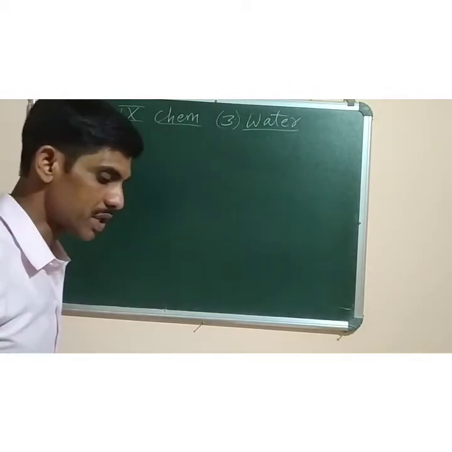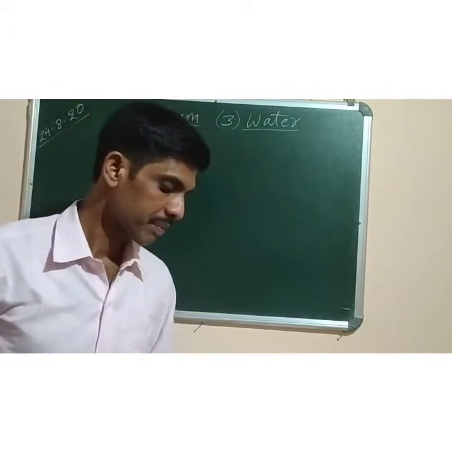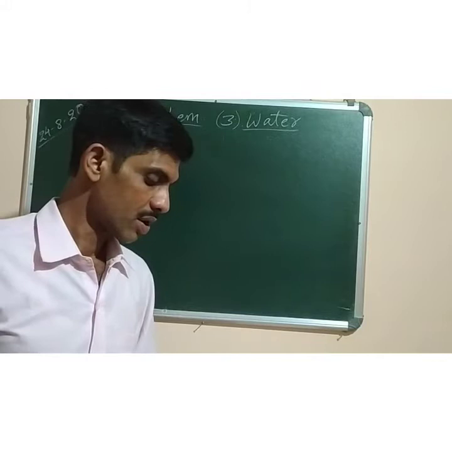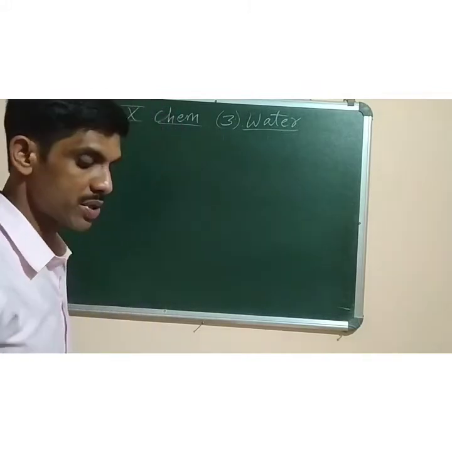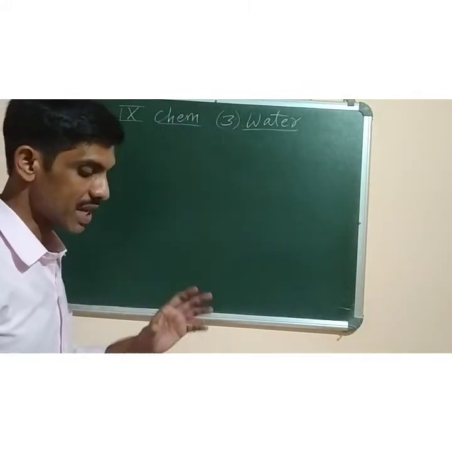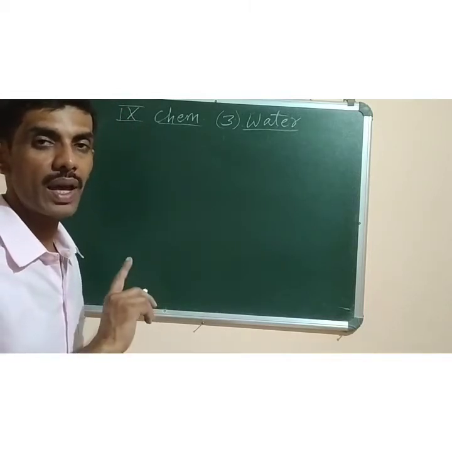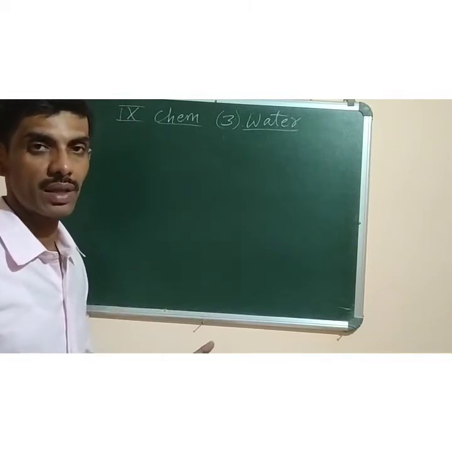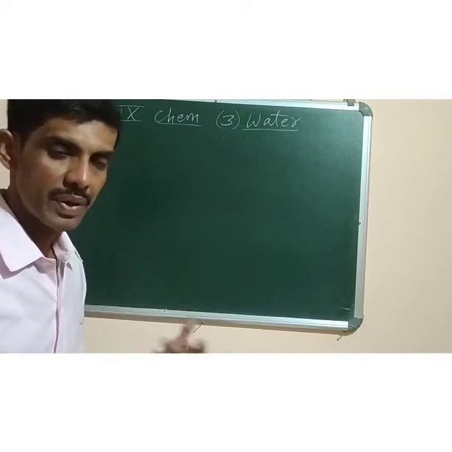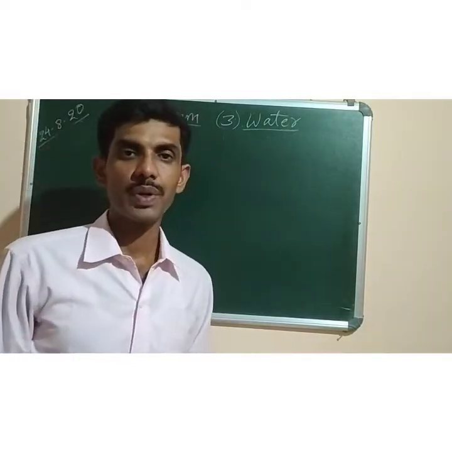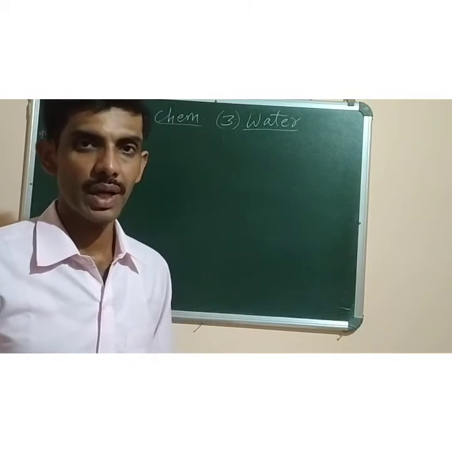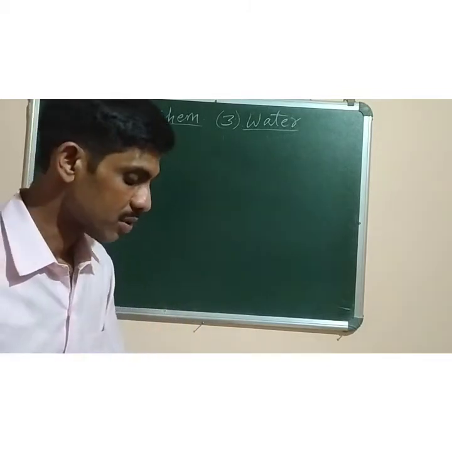So a homogeneous mixture has uniform composition. An important condition for formation of a solution is that the substances present should not react chemically. There should not be any chemical reaction between water and the salt molecules. Only physical changes should be there. No chemical reactions should occur to form the solution.